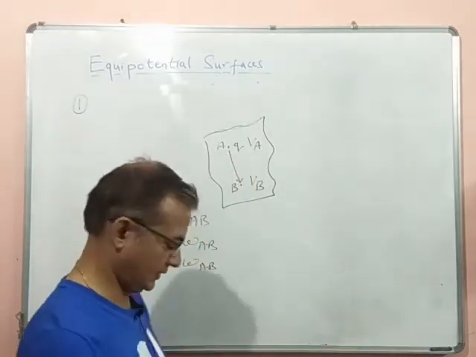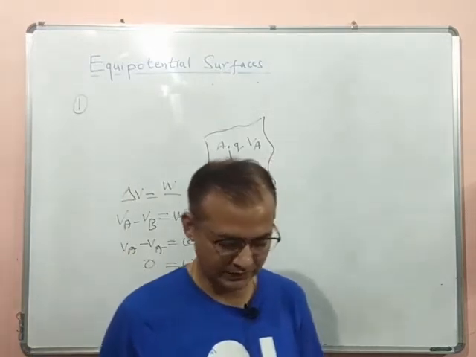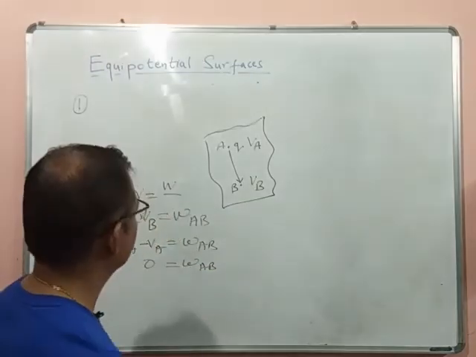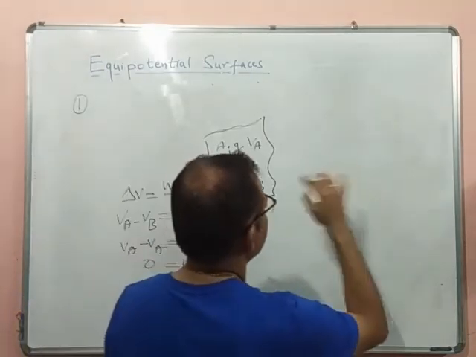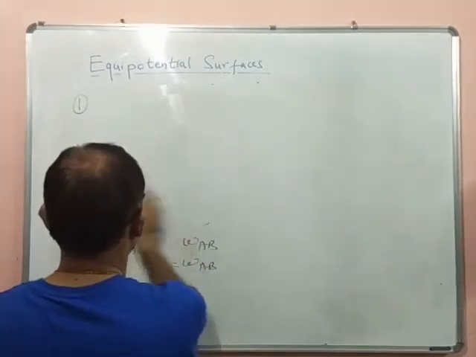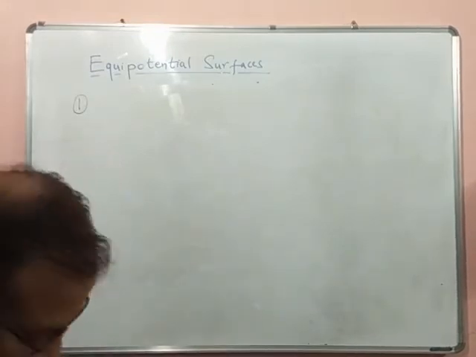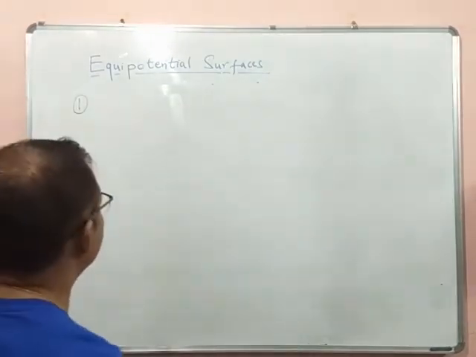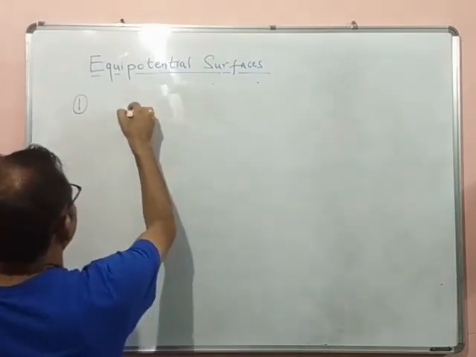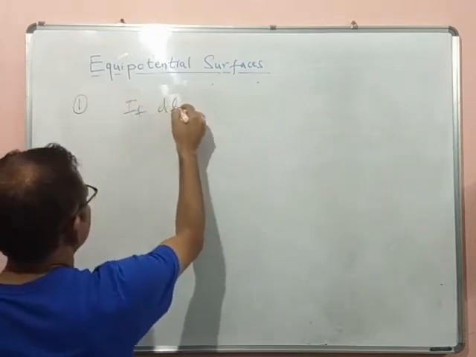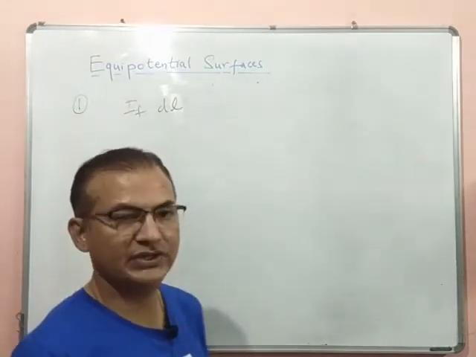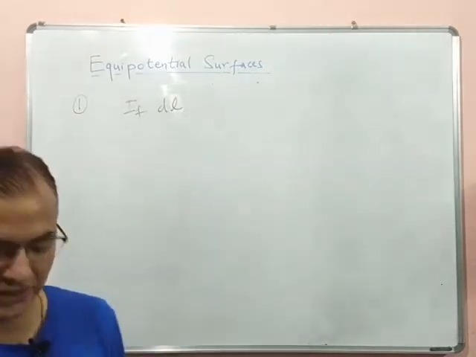Just for example, I will take a small proof here. Just like I have shown in this XYZ plane, let me give some perspective on that. Suppose dl is the small distance over the equipotential surface through which a unit positive charge is carried.